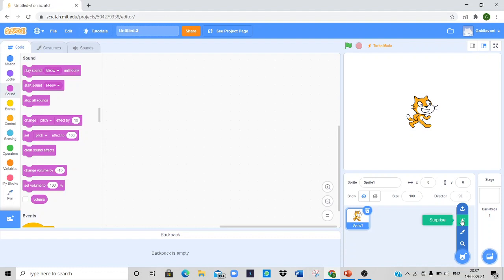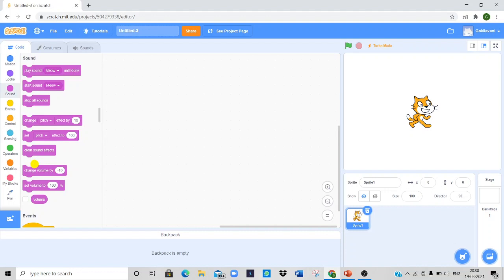And we have the blocks palette here on the left hand side of our system's window. Blocks palette contains a set of blocks which are used to program the sprite and give actions to it. Each block performs specific tasks in a project. It is used to create scripts in Scratch. The blocks connect to each other just like a jigsaw puzzle.